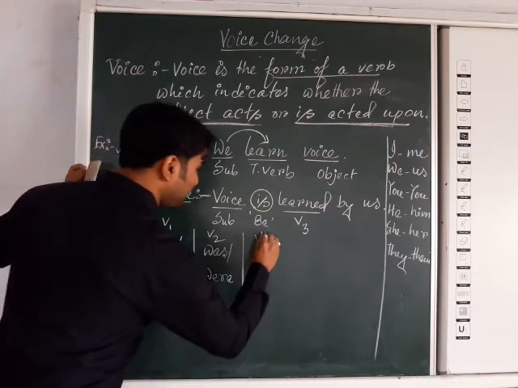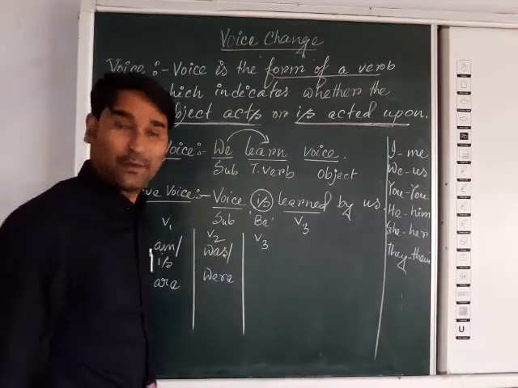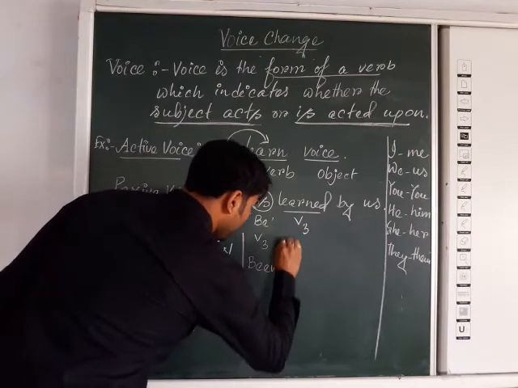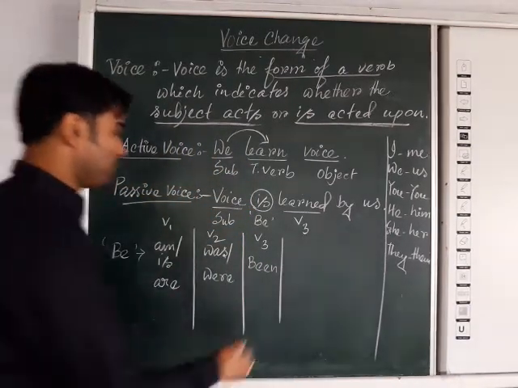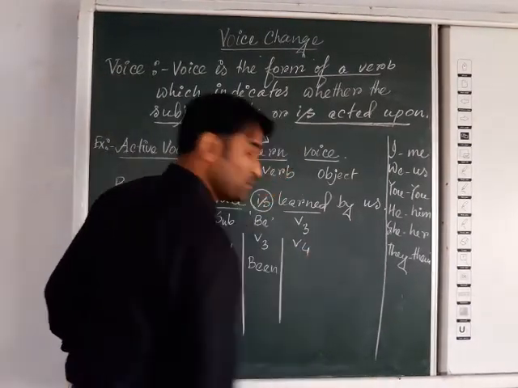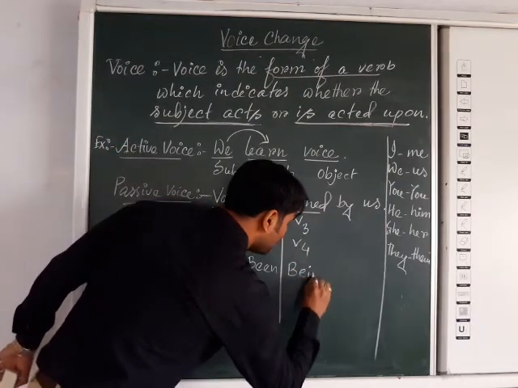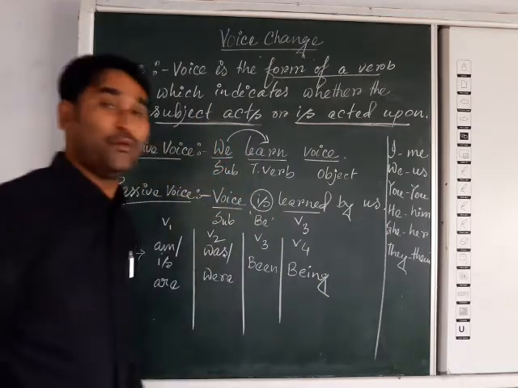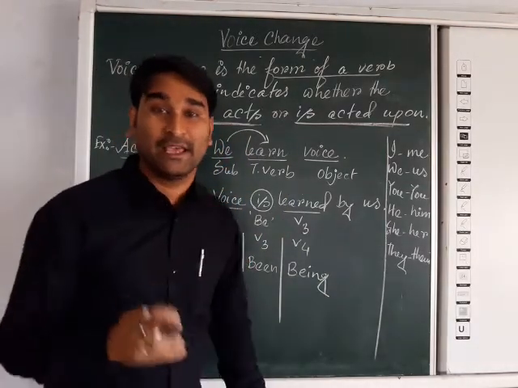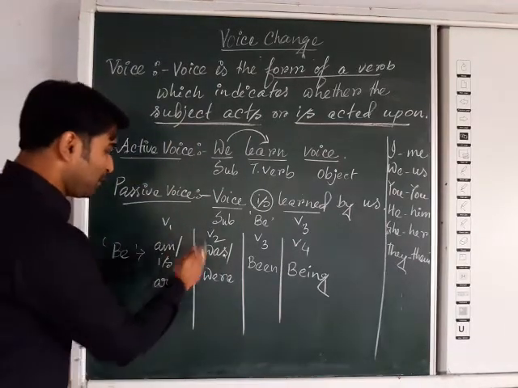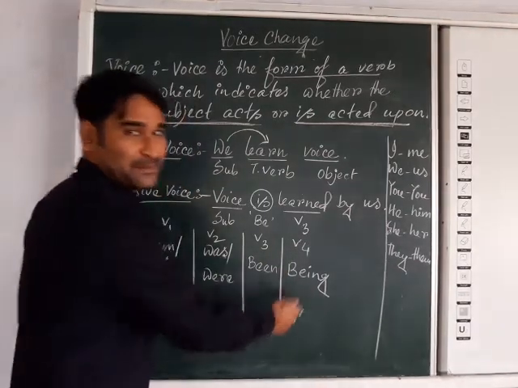V3 means the past participle form of the verb, that is been. Next, V4 means the present participle form of the verb, that will be being. All these forms of the be verb will be used in this lesson, so you should have a clear idea about them: present form, past participle form and present participle form.